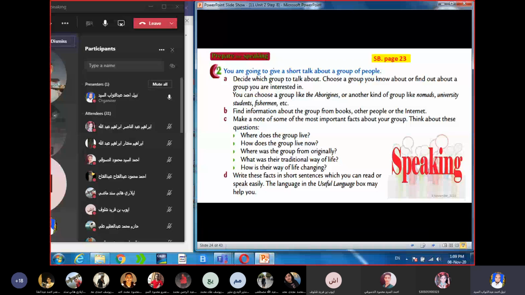You can choose a group like the Aborigines, or another kind of group like nomads, university students, fishermen, etc. I give you some examples like Sabah family, Al-Rashidi family, Al-Mutairi family, your own family. Find information about the group from books, from other people, or from the internet.